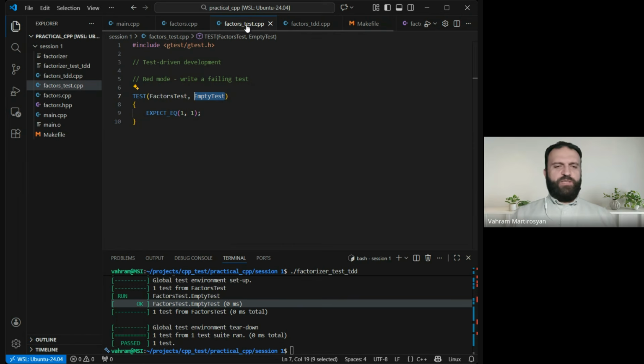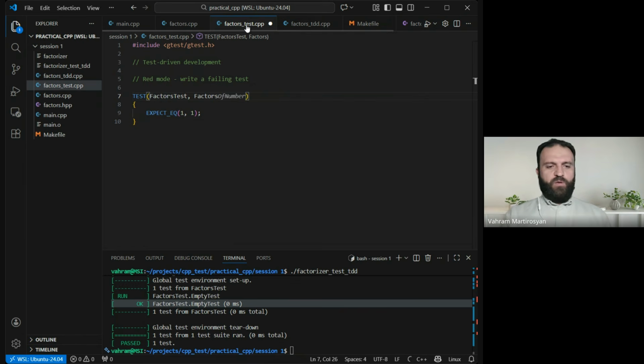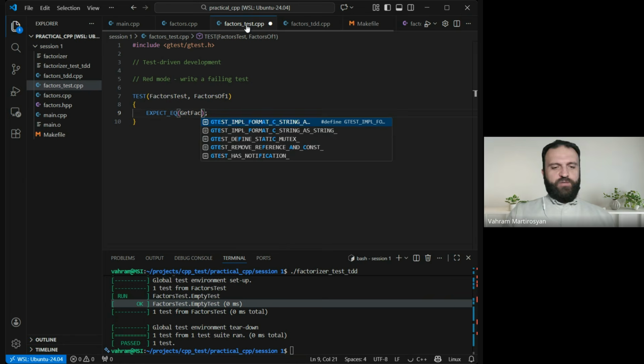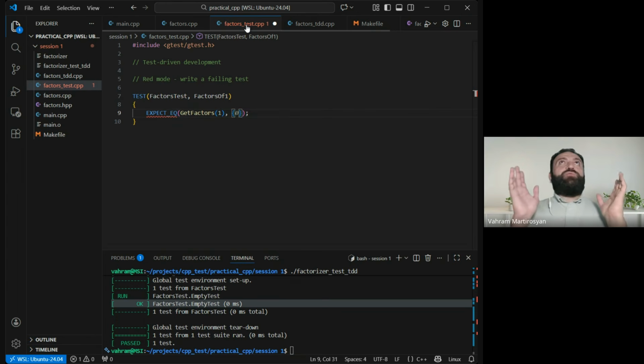Instead of an empty test, I will check what about factors of 1. For factors of 1, I want to make sure that if I call get factors and pass 1, it will return, well, it's not going to be a null pointer, I guess. I guess it will be an empty result. So I'm thinking about the requirements.